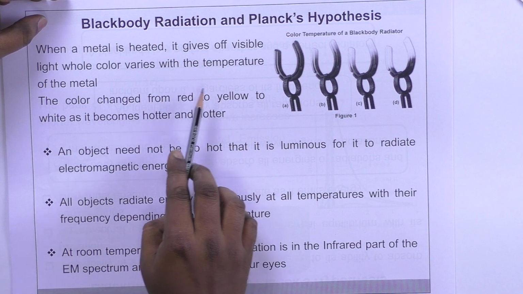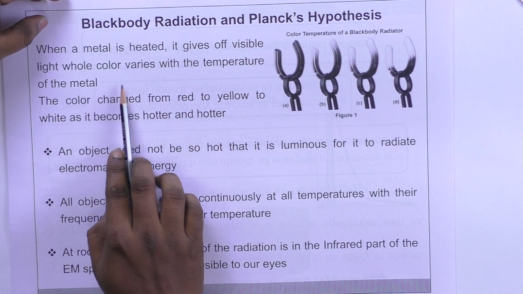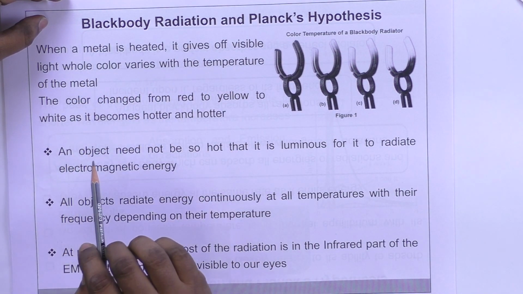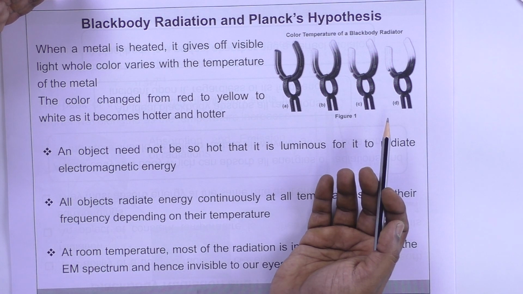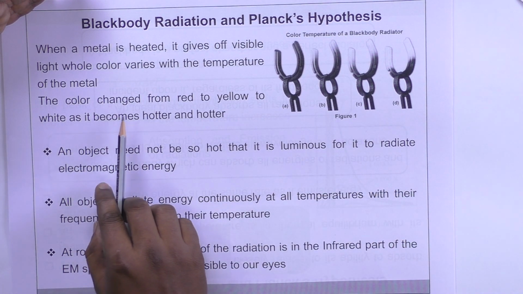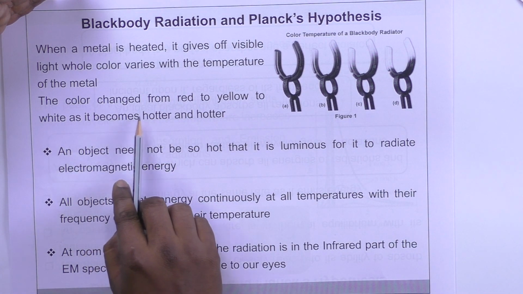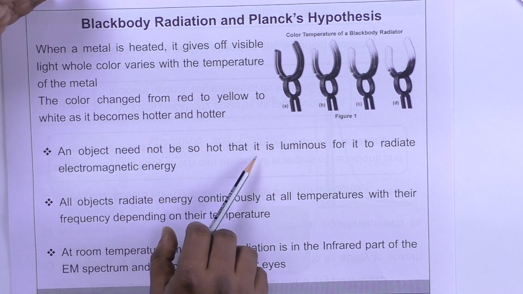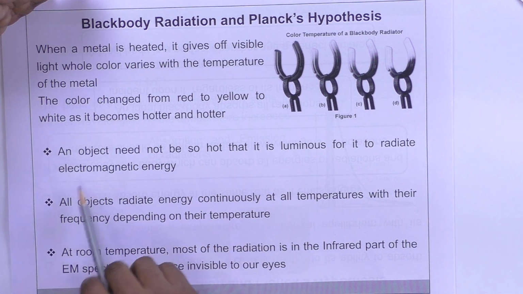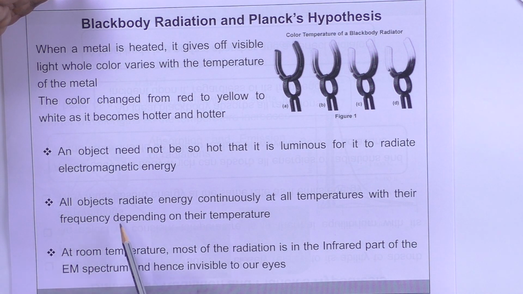Okay. So when a metal is heated, it gives off visible light. The color varies with the temperature of the metal. For example, when iron is heated, first it becomes red, then later yellowish, and finally it becomes white. The color changes from red to yellow to white as it becomes hotter and hotter. An object need not be so hot that it is luminous for it to radiate electromagnetic energy. All objects radiate energy continuously at all temperatures. This is very important, with their frequency depending on their temperature.